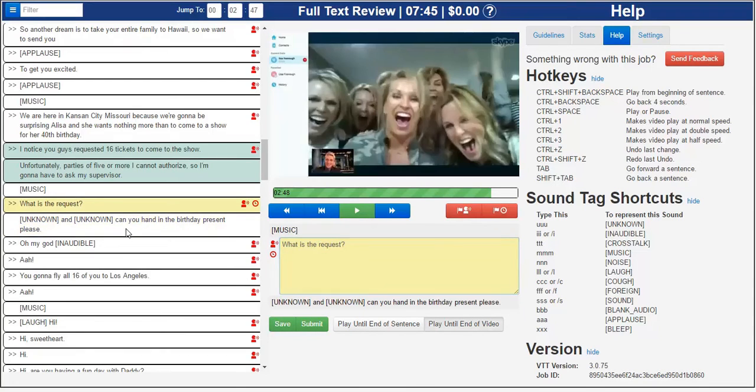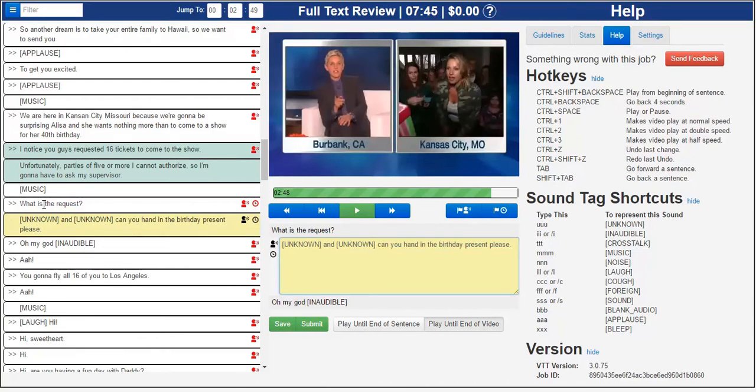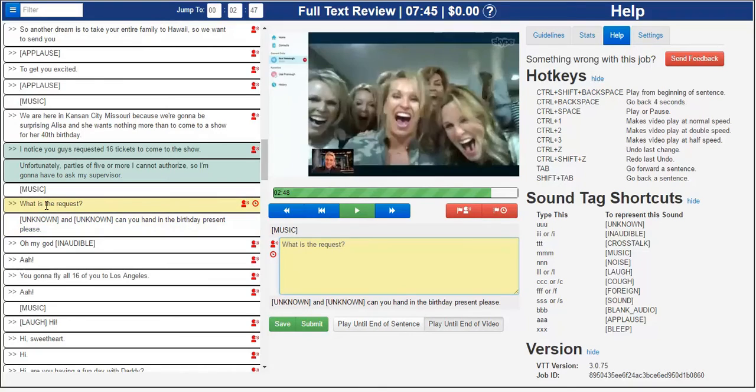But sometimes it can be confusing. Well, where do you add that? It belongs between these two lines. Well, what I do is I go to the previous line here, what is the request? And at the end, I just keep typing like I would in transcription. So because this was the ladies screaming, we need a speaker change, which we can do with double chevrons, just like transcription. There's our scream.